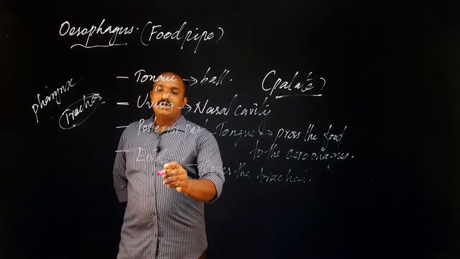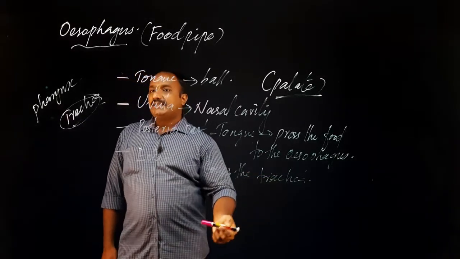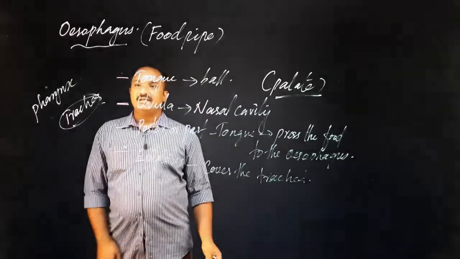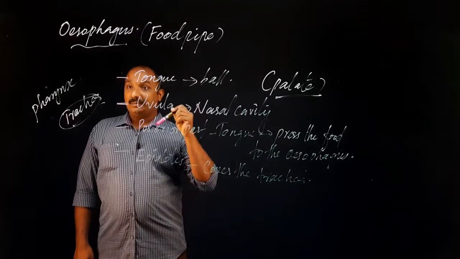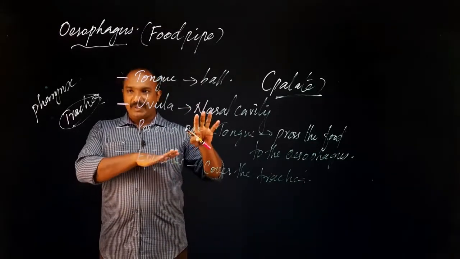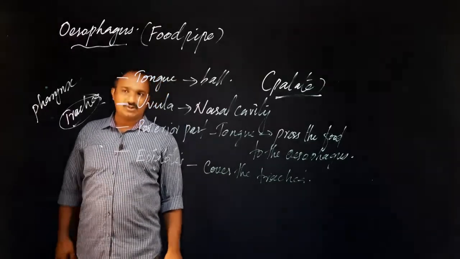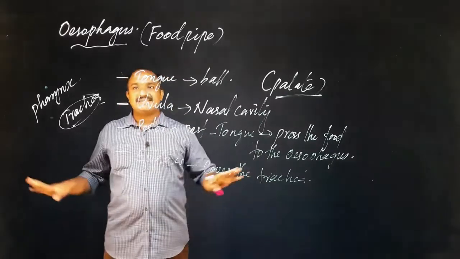Okay. So the epiglottis covers the trachea at the time of what? Breathing. Sorry. The epiglottis covers the trachea at the time of eating. Then it will cover the food pipe at the time of breathing. Breathing time, the food pipe is closed. Eating time, the trachea is closed with the help of the epiglottis. Then last, now everything is safe.